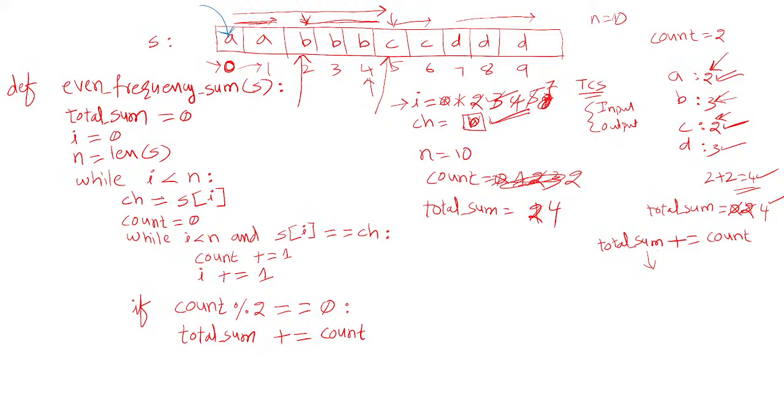Then again it goes up and starts processing the next character. It repeats the loop, and when it counts d, the counting becomes 3 here.